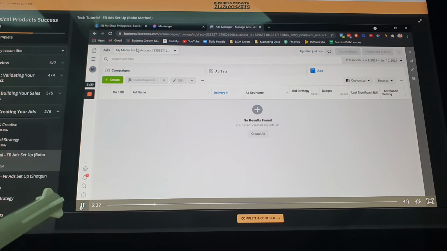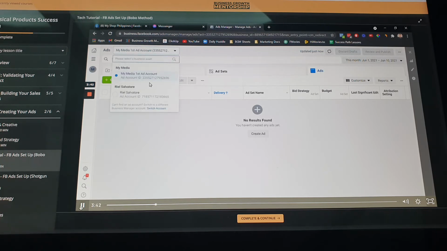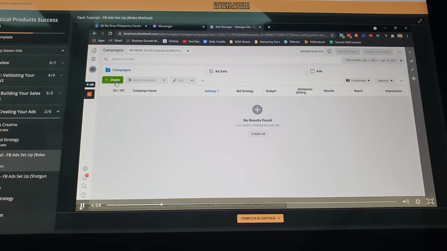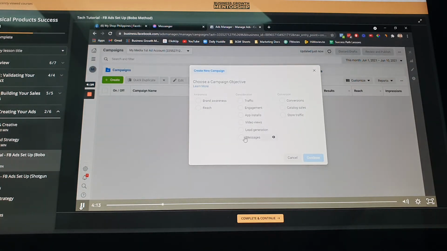And make sure na dito sa part na to, make sure na nasa tamang ad account ka. So I discussed this earlier yung personal ad account which you don't have to use. Wag mo gamitin yan. I highly suggest na gamitin mo lang yung business ad account mo na we created during the time that we created also your business manager. So to start, let's go to the campaign level and then press na natin itong create. And then piliin lang natin itong messages.